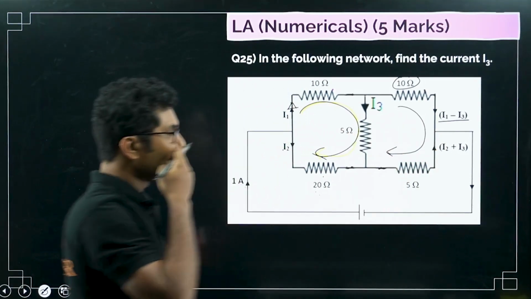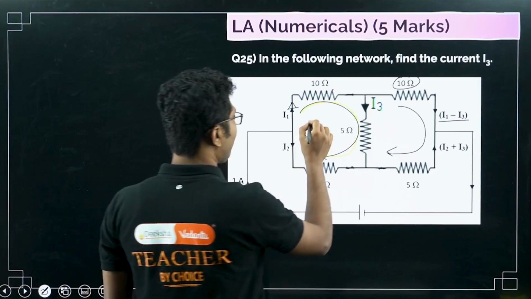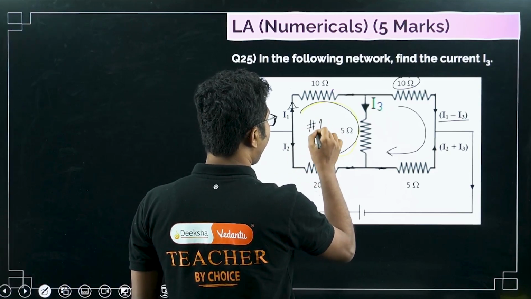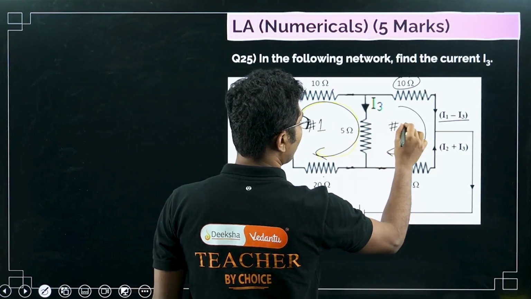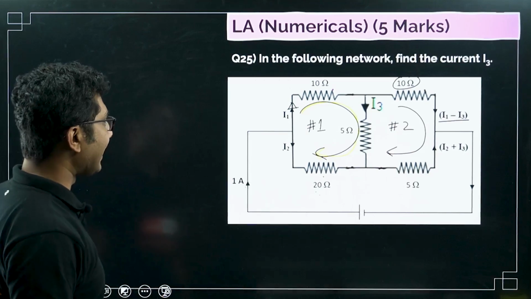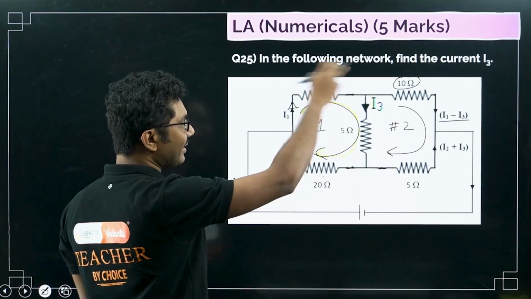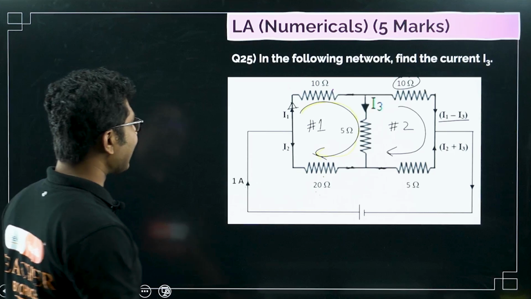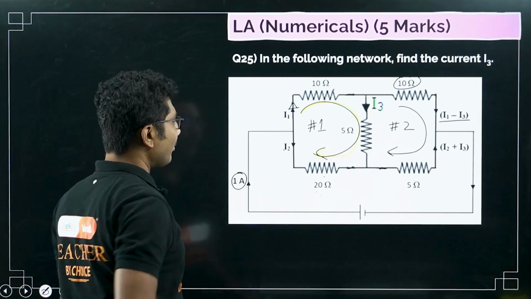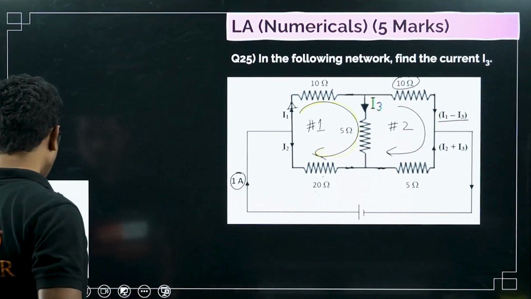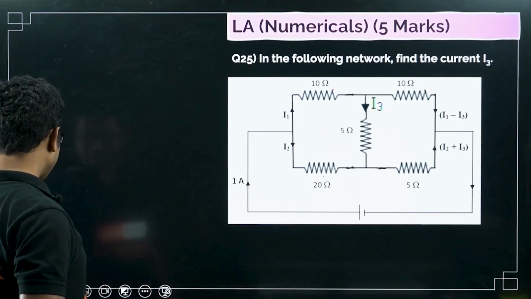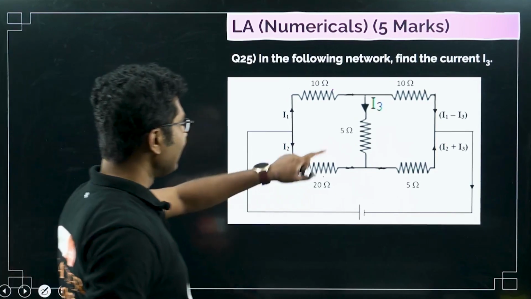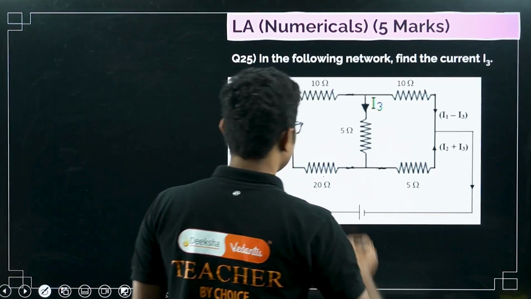So this is loop number 1, this is loop number 2. In both cases there is no battery involved. We will try to avoid the battery, but the total current is given, so that makes our life easier. We don't need the battery branch at all.